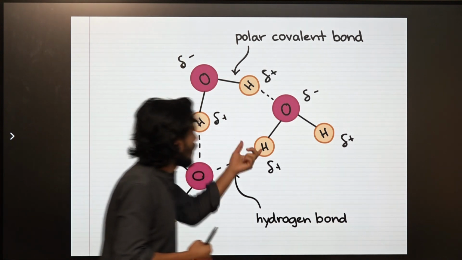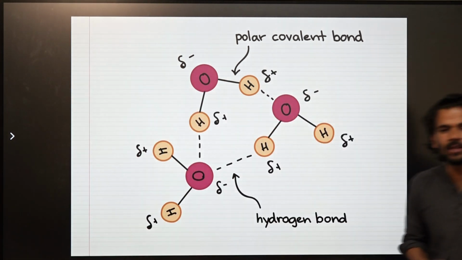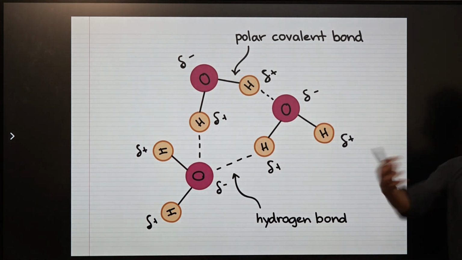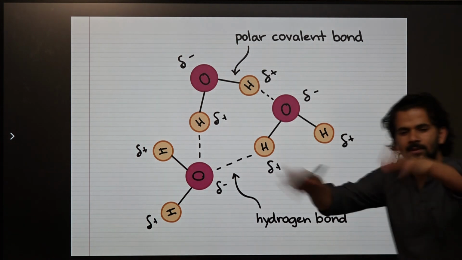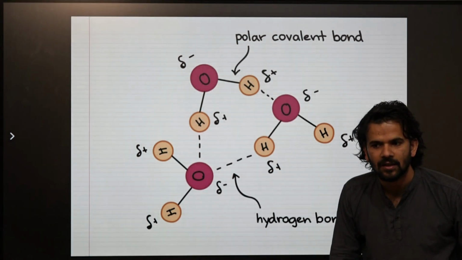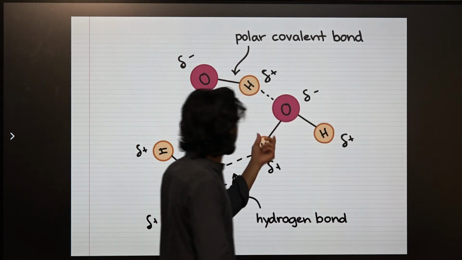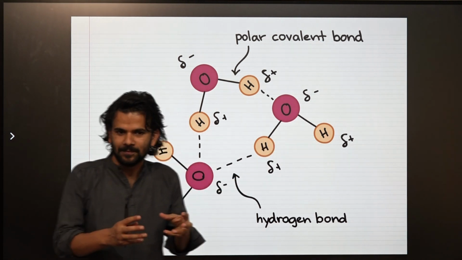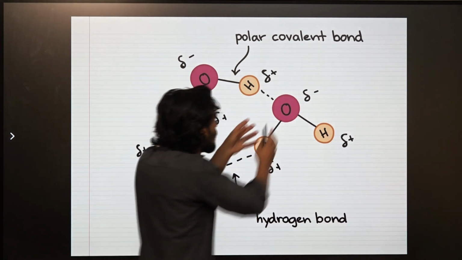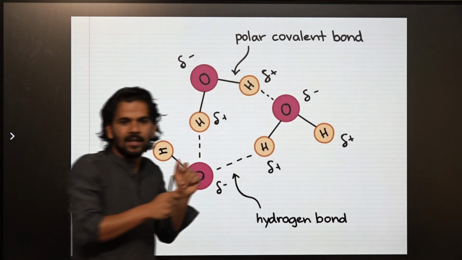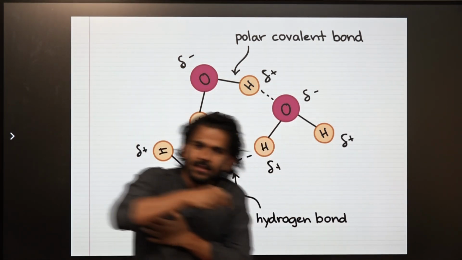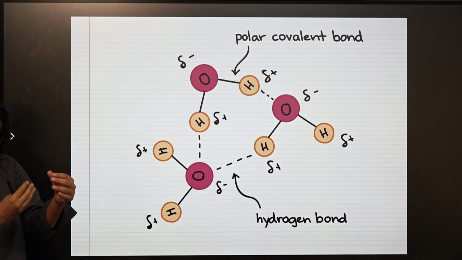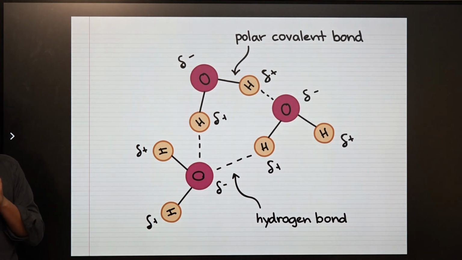Whereas hydrogen, when it comes in contact with oxygen, is a poor fellow. It says, okay, if you are going to grab my electrons, I'll give you my electrons. The electron of the hydrogen will be nearer to oxygen, and oxygen will have more and more electrons around itself. The hydrogen does not give entirely, but the electrons will be towards oxygen.